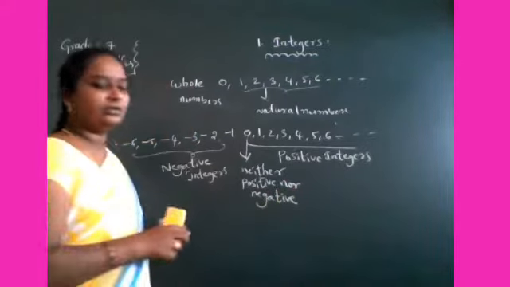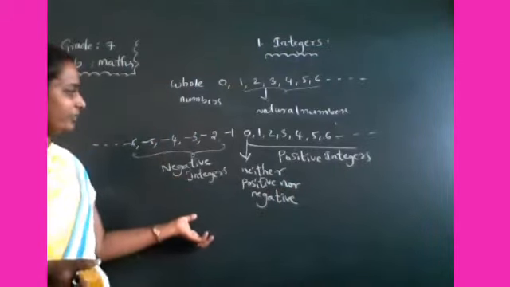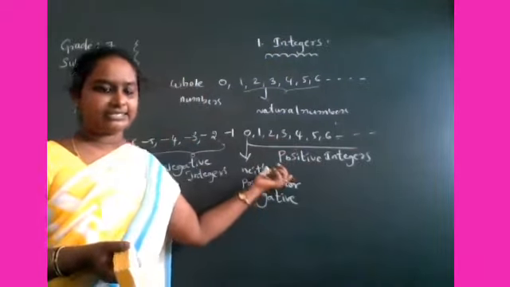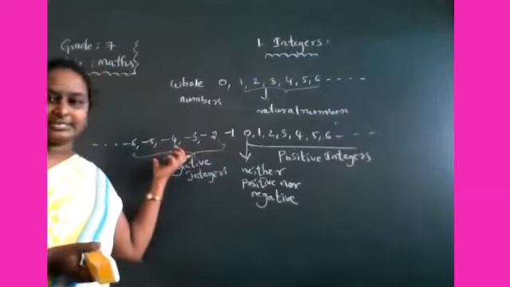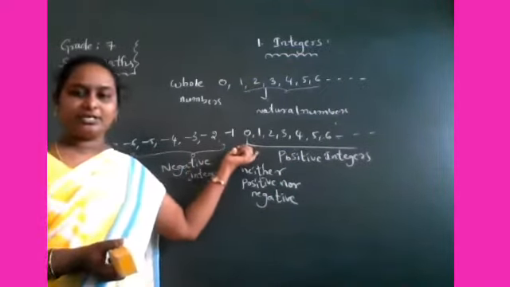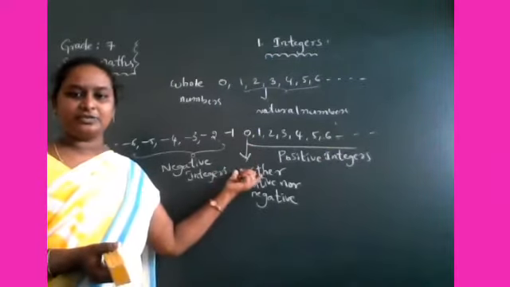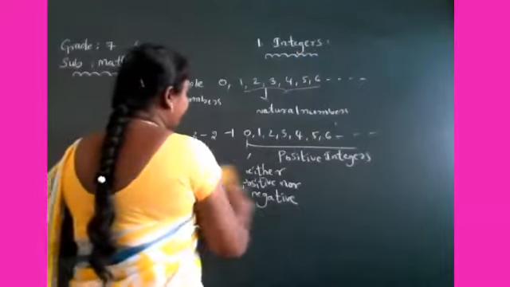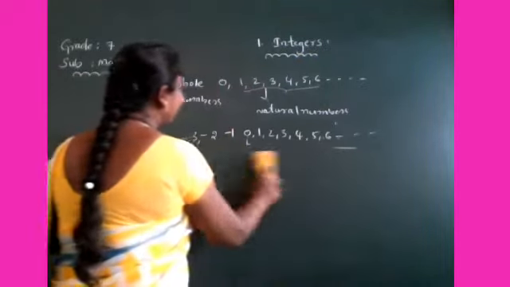So 0 right side integers are called positive integers, 0 left side integers are called negative integers. Then what about 0? 0 is neither positive nor negative.